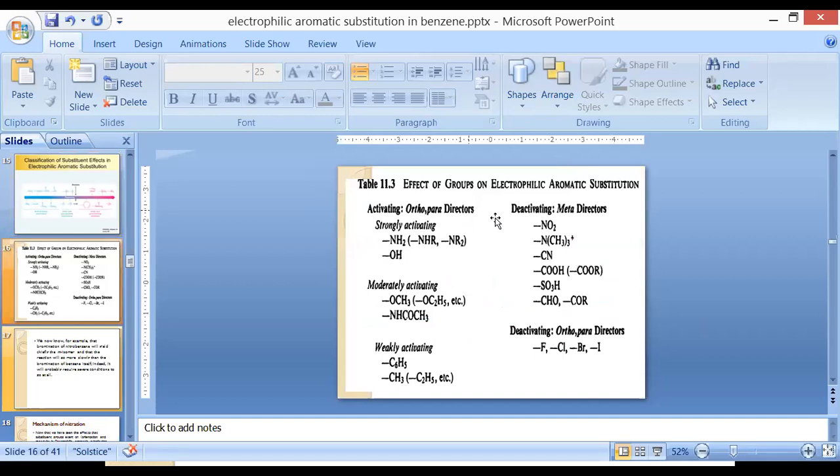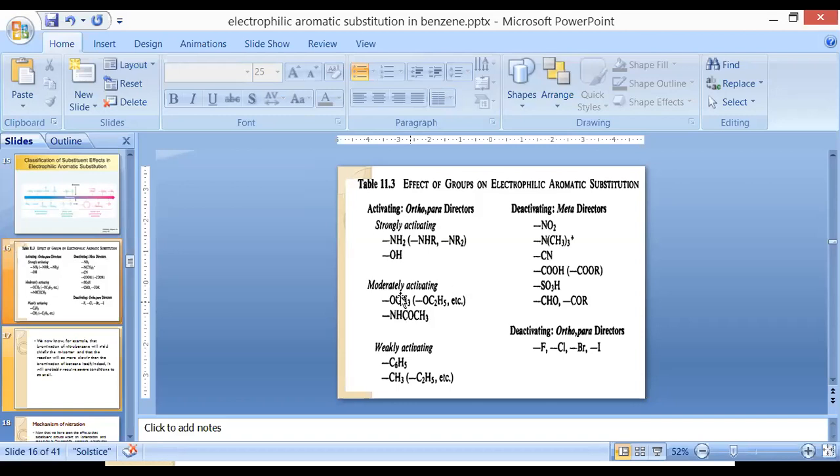Now, effects of groups on electrophilic aromatic substitution. If the compound is substituted with an ortho-para director, what type of functional groups are more active? These are amine and hydroxyl groups. They are strongly activating the benzene ring.